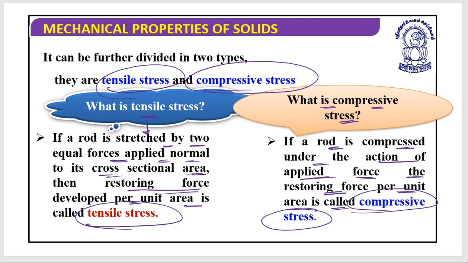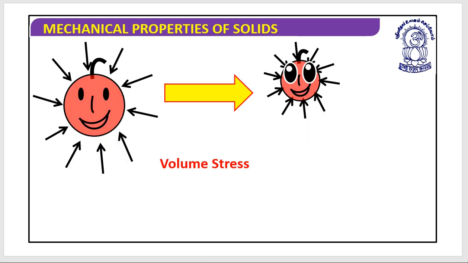Now let's understand what volume stress is. Let's suppose this is a body, and if this body has a force acting from every dimension, then the new situation of the body would be something like this.